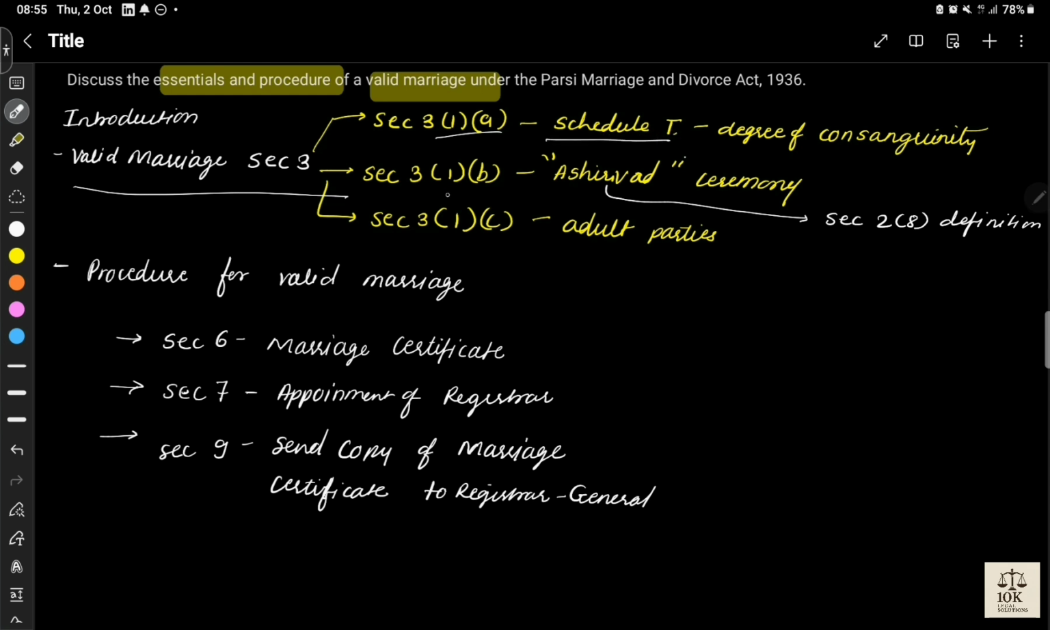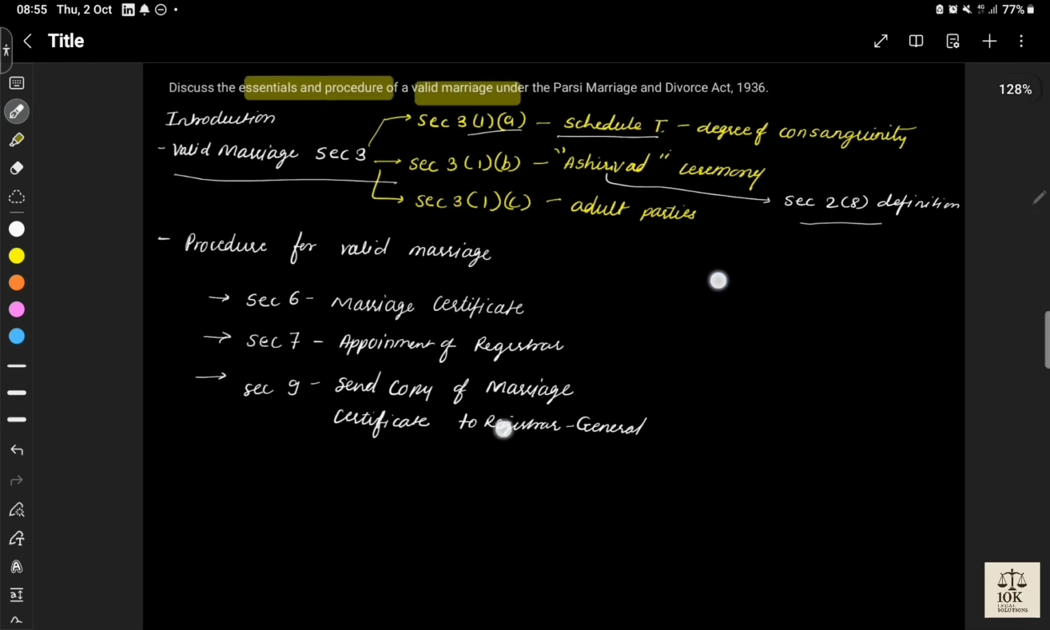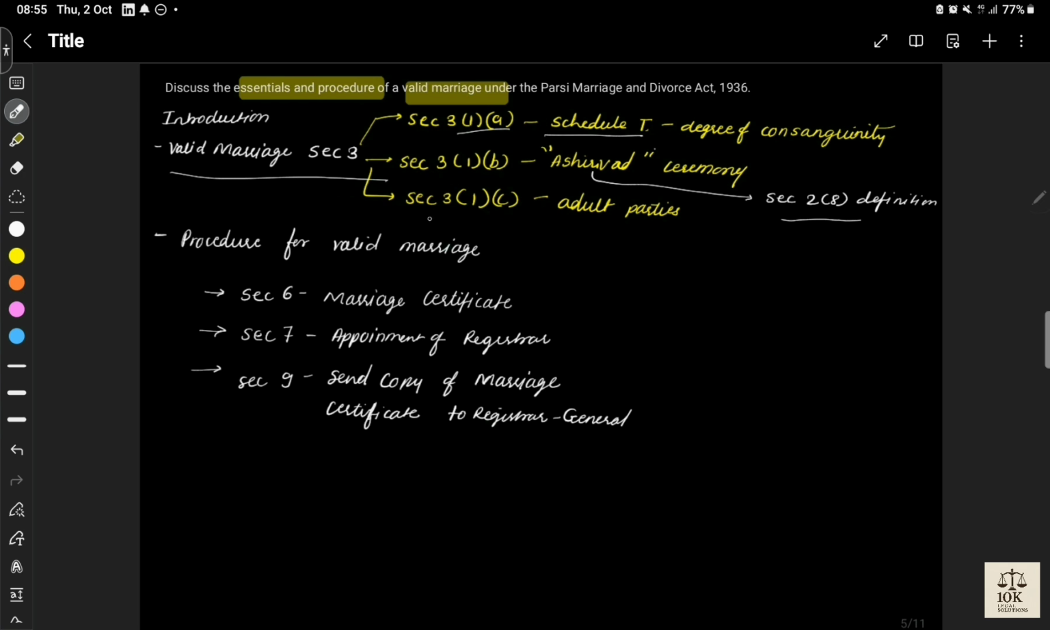Section 3 subsection 1(b): the concept of Ashirvad is an essential ceremony. Then section 2 clause 8 talks about the Ashirvad concept. Section 3 subsection 1(c) talks about parties being adult. Procedure: while discussing procedure, we have to discuss sections 6, 7 and 9, which talk about marriage certificate, appointment of registrar, and sending a copy of the marriage certificate to the Registrar General.